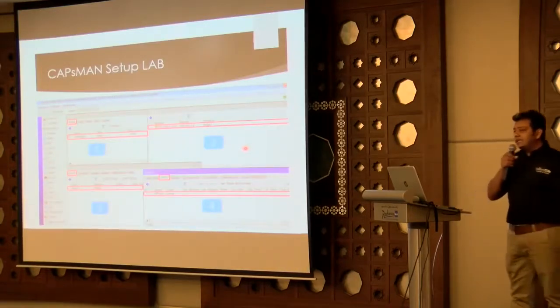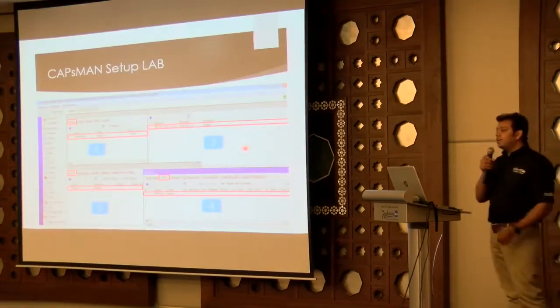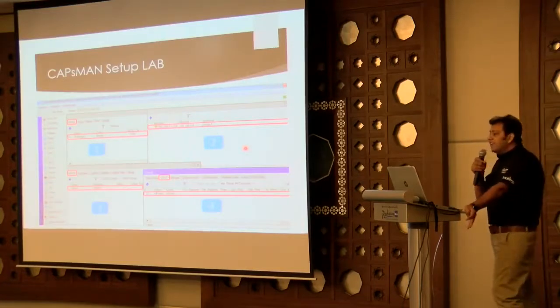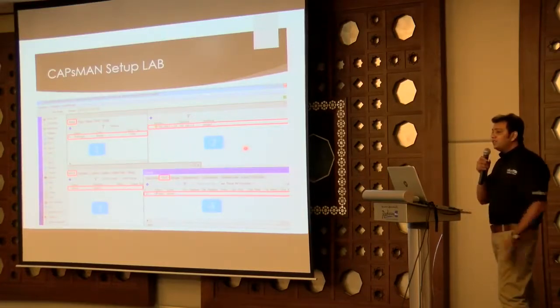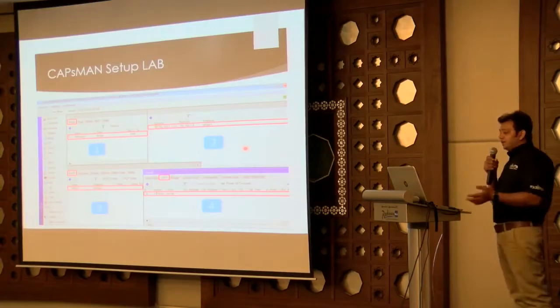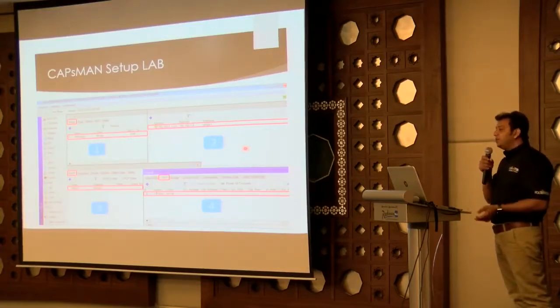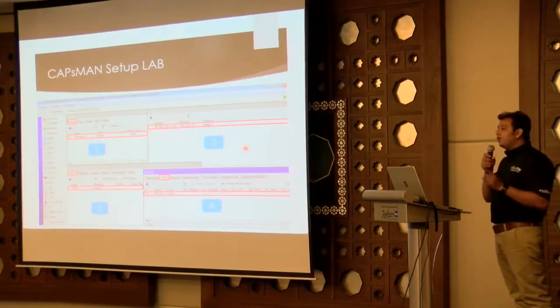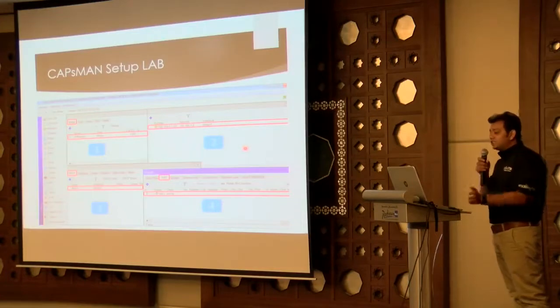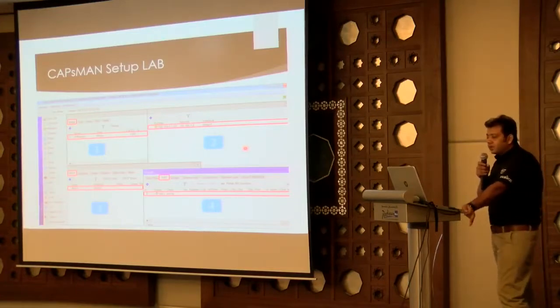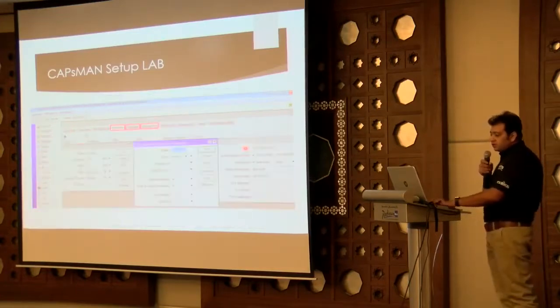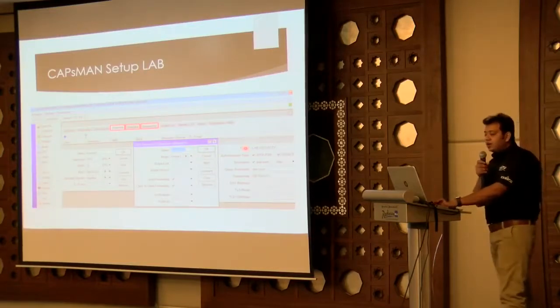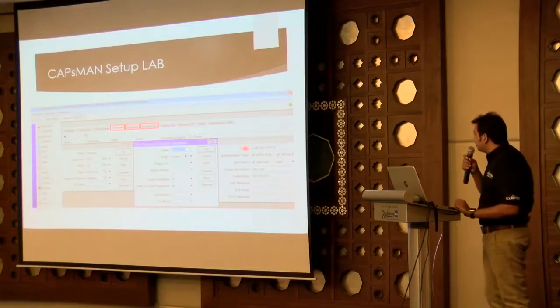Because normally in conventional or competitive companies, they have the controller, but they don't have features like internet sharing, bandwidth shaping, or firewalling. But MikroTik is only one router that can do everything, and that is the additional feature which comes with the CAPsMAN function.